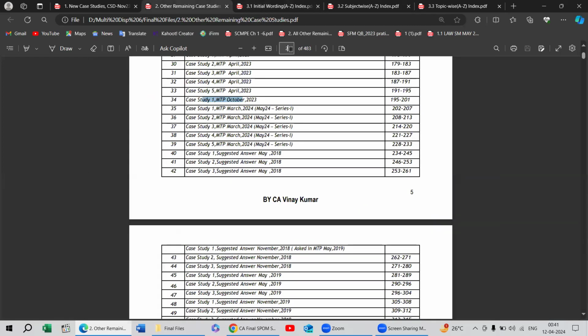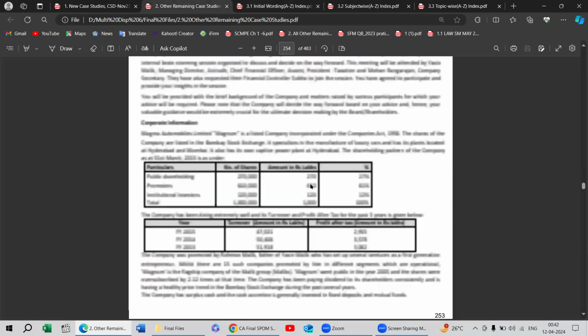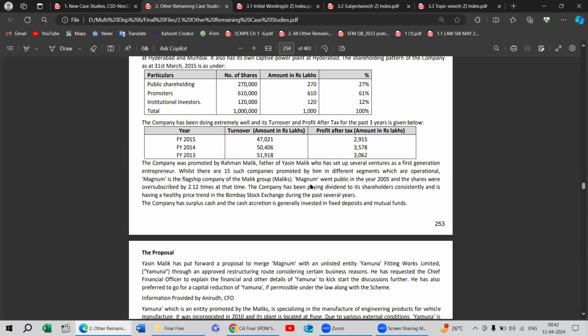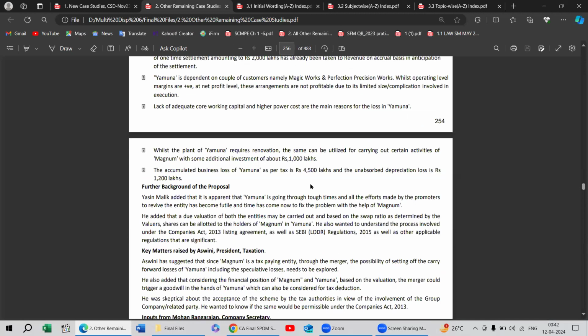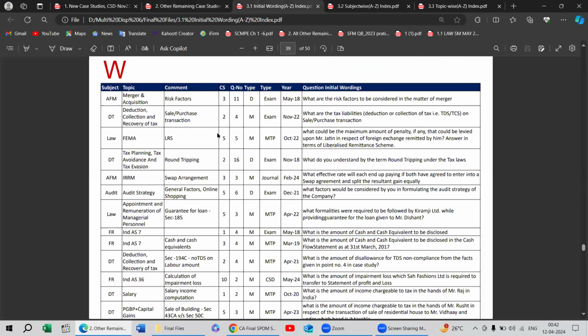Move on to page number 253, a bit next page, case study number 3. Here you can see question number 3, question number 11 of this particular one: what are the risk factors? We were not sure about which subject is there, because particularly you can see that it is written AFM, because the factors that have been written are from the merger and acquisition AFM chapter. If you are not sure, because you can see SCMP can be there, audit can also be there here. What are the risk factors in case of mergers?